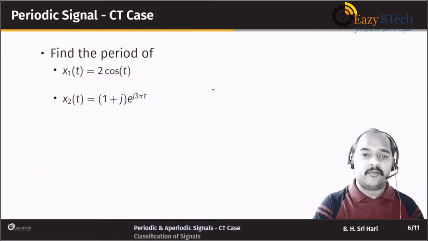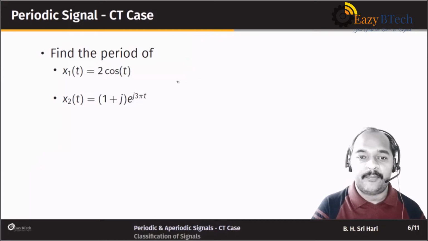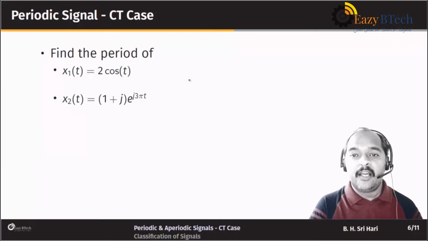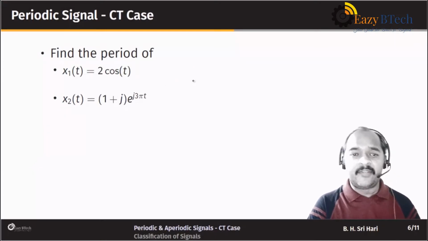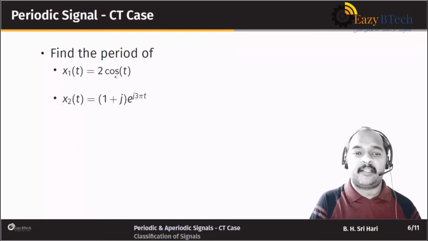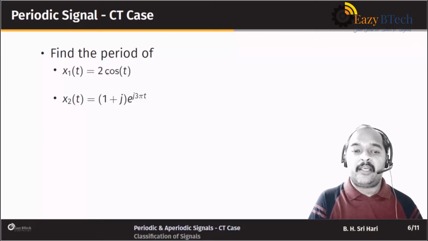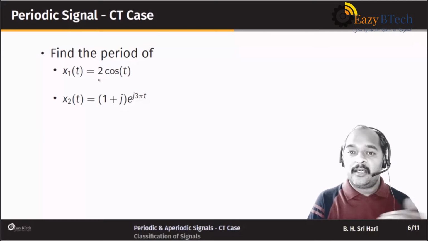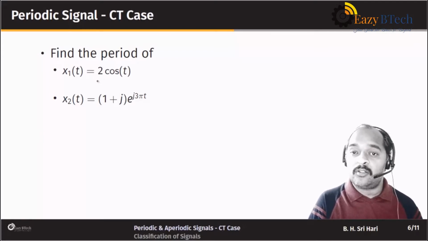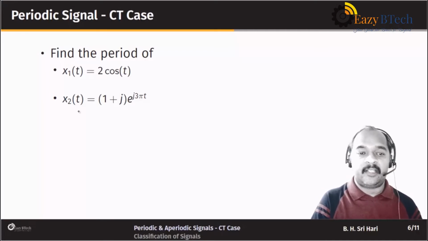Okay, right, so we will take two simple examples and we will try to find out the period of the signal. So the first example is x1 of t given to be 2 cos t. Note that multiplication of the signal with a constant value does not change the period of the signal. So for example, the period of cos t and the period of 2 cos t would be the same, but we will try to find out what that period is.